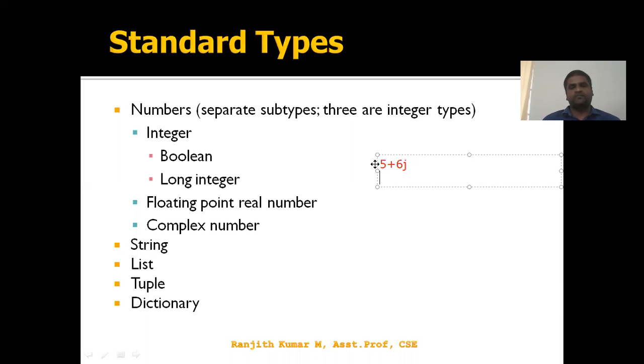So how can we represent a boolean? It should be capital True. Whenever writing, the first letter should be capital in a boolean representation. In some other languages, 0 or 1 is also supported as a boolean representation, but here we have True and False. The first letter should be capital. And then the next one is a string. A string is a collection of characters, a sequence of characters. We have a set of methods, a set of functions in the string class. We can manipulate and design string oriented programs.